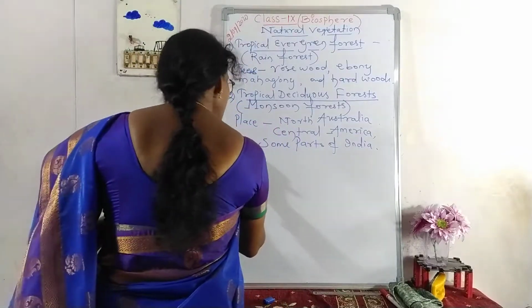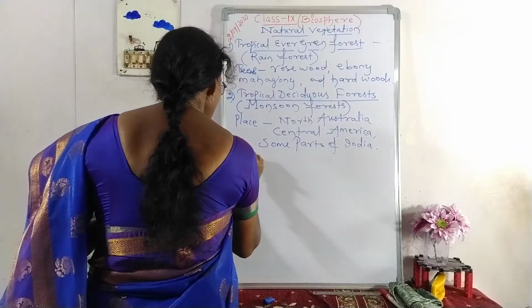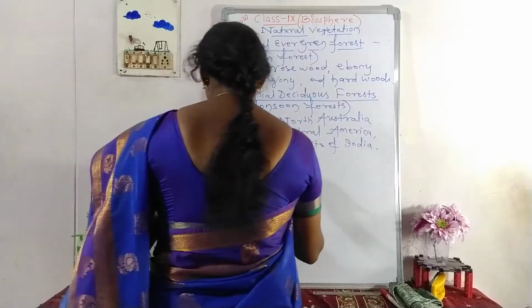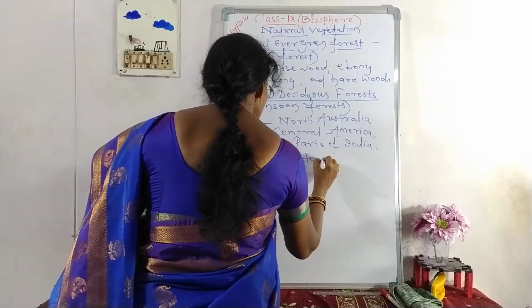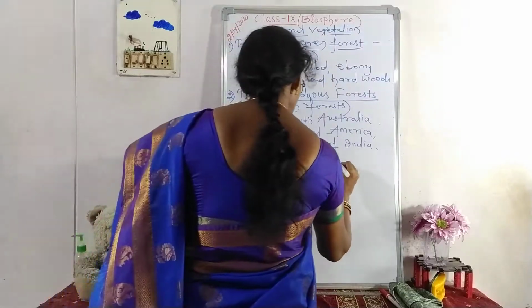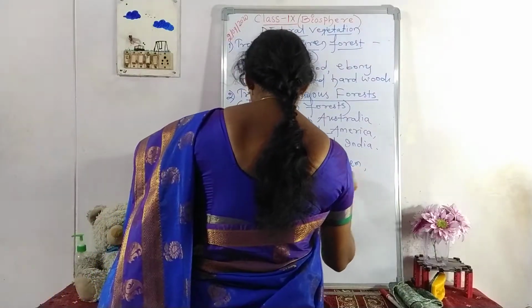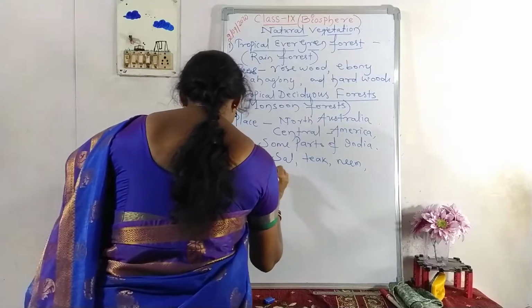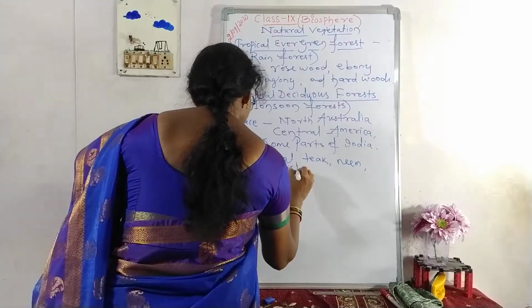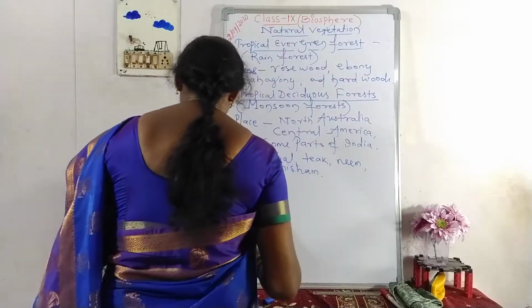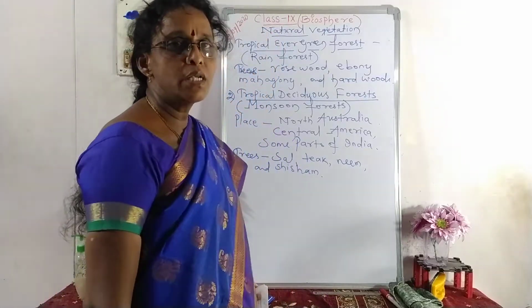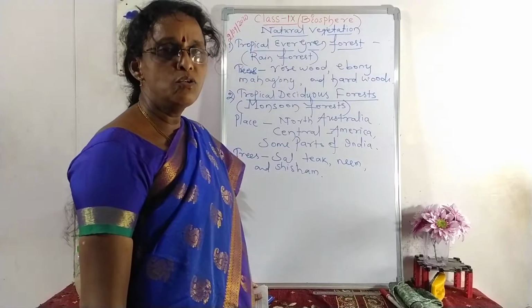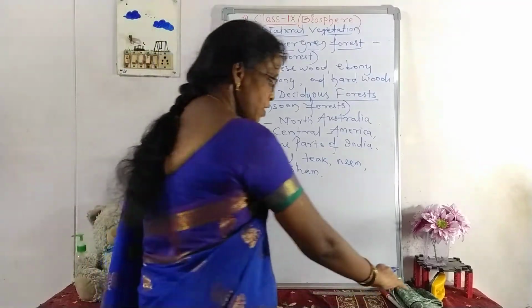And the names of the trees here are sal, teak, neem, and shisham. Monkeys, tigers, langurs are the common animals usually seen in those forests.